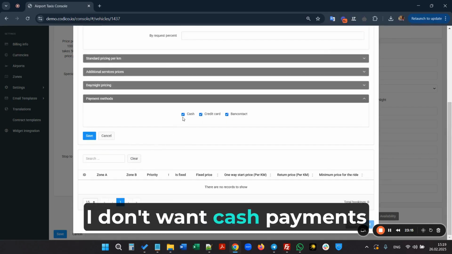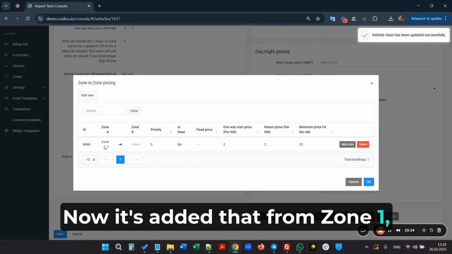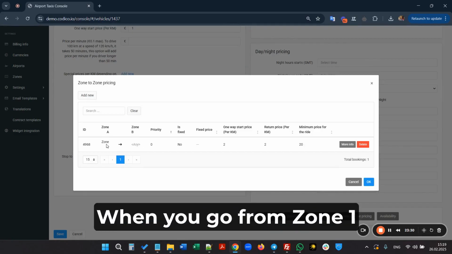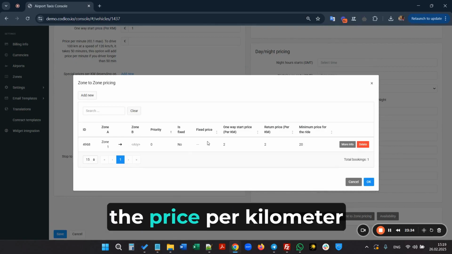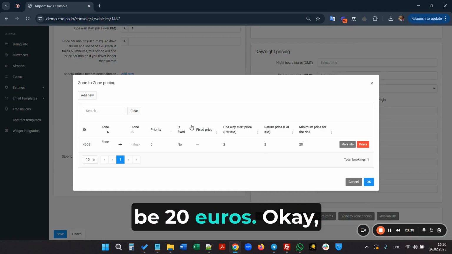Also, I don't want cash payments in this zone. Save. Now it's added that from Zone 1, anywhere, these prices apply in one direction only. When you go from Zone 1 somewhere, the price per kilometer will be €2, and the minimum price will be €20.